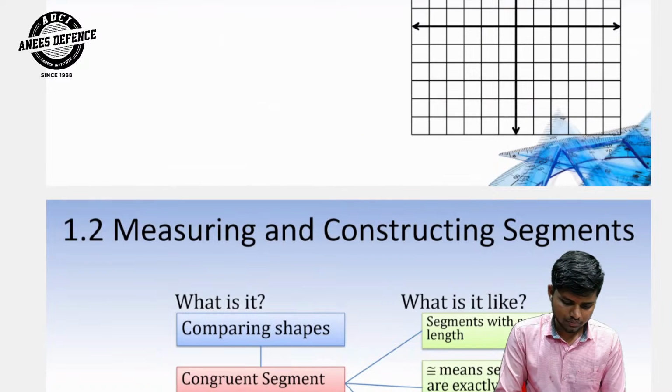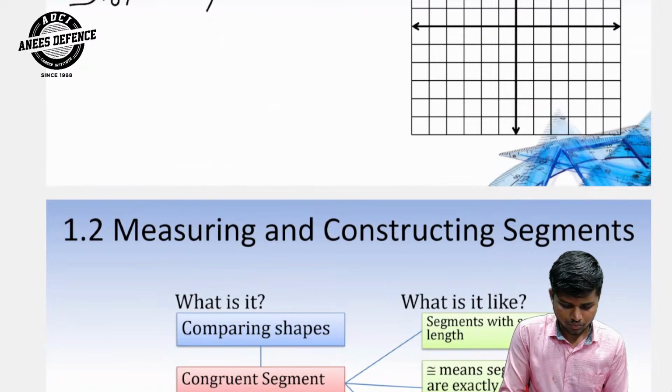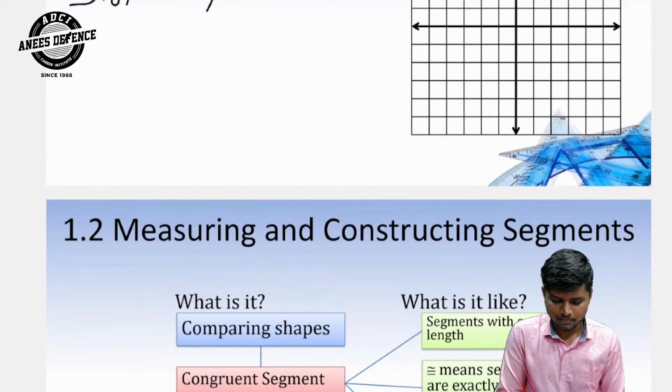That is the first formula. Next, now using the distance formula. What is the distance formula?